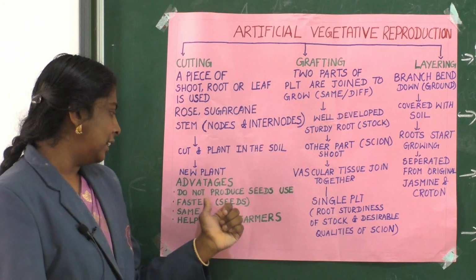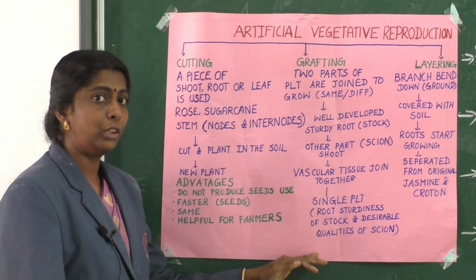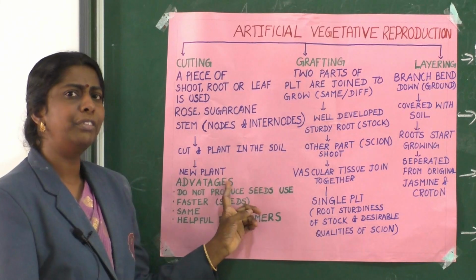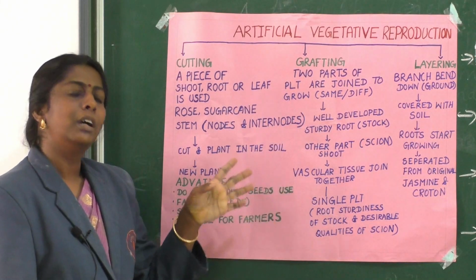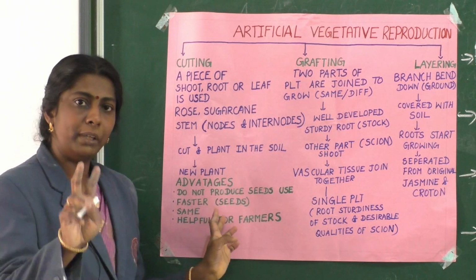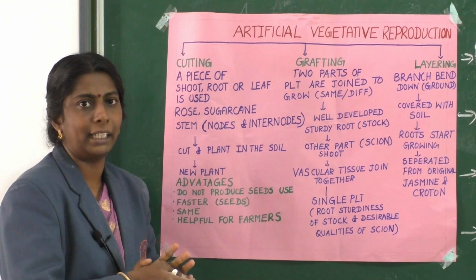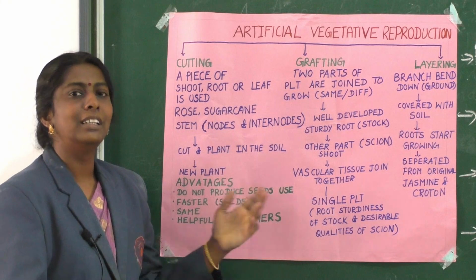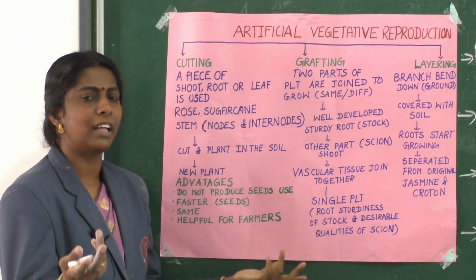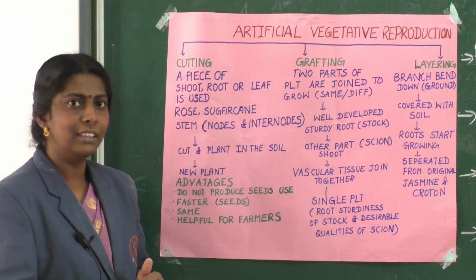Then, when you compare with the actual natural method of developing a new plant, all these three artificial methods are faster. If you compare the two methods, with seeds you normally grow a complete plant slowly, but with this method you get results fast. It will grow fast, it will give you fruits fast, everything is done in a faster way.